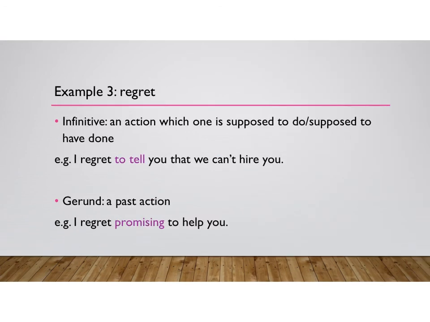The last example, regret. If it is in infinitive form, I regret to tell you that we can't hire you, which means I'm telling you now and I'm sorry. If we use a gerund, I regret promising to help you, which means I'm sorry that I made a promise.